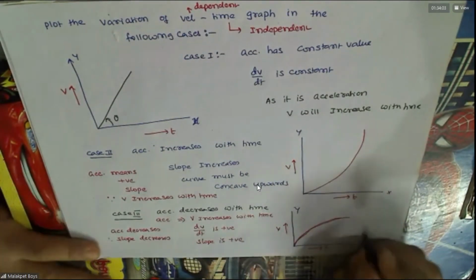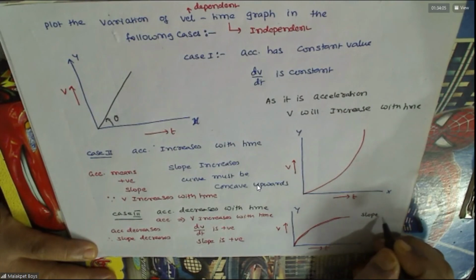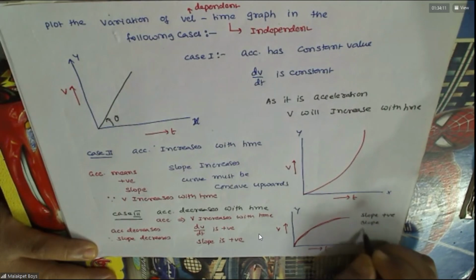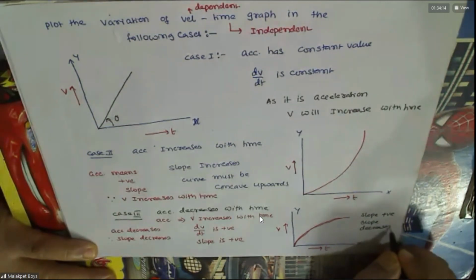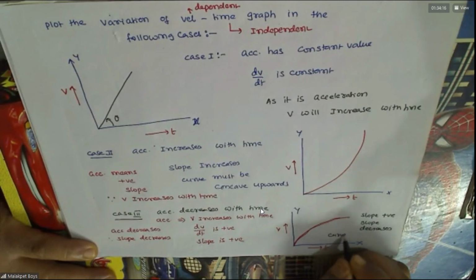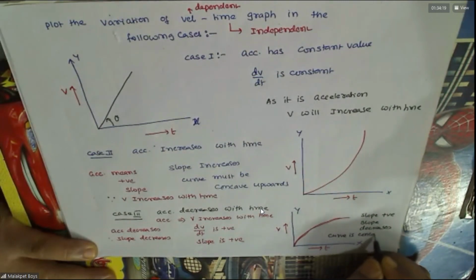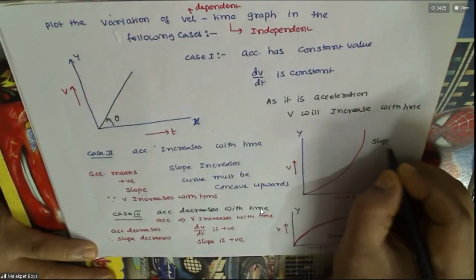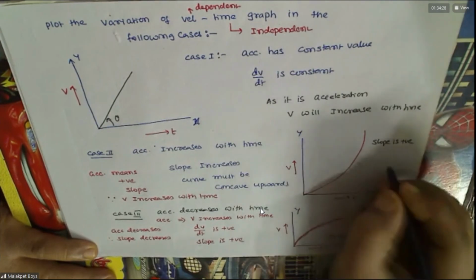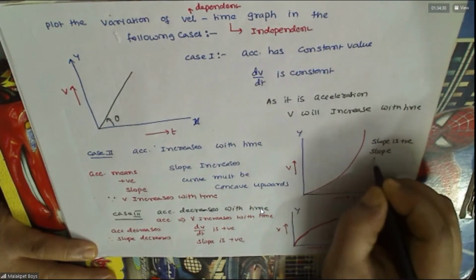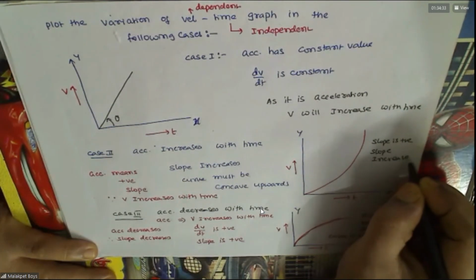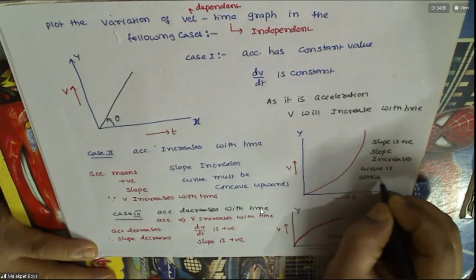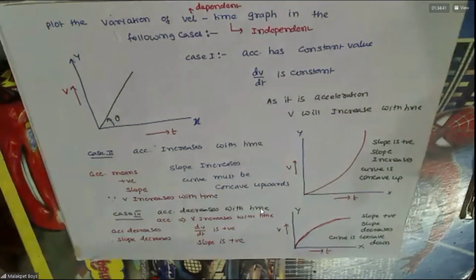Follow this? You can see here slope is positive, slope decreases, so the curve is concave down. Here slope is positive, slope increases, so the curve is concave up. Remember all this?